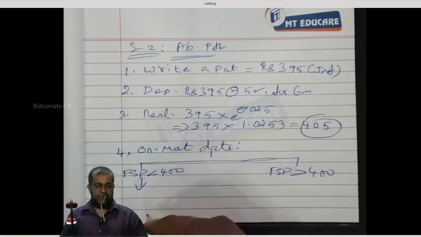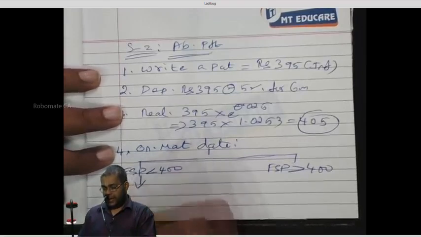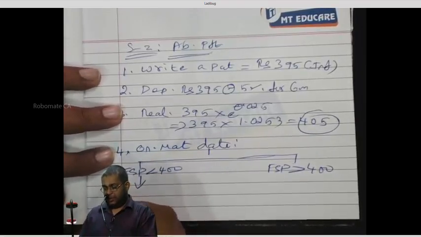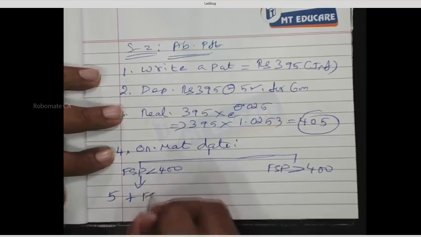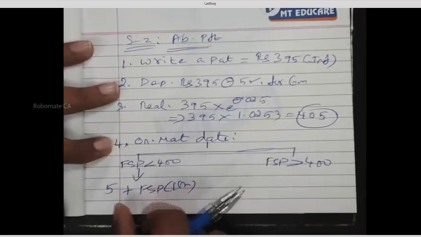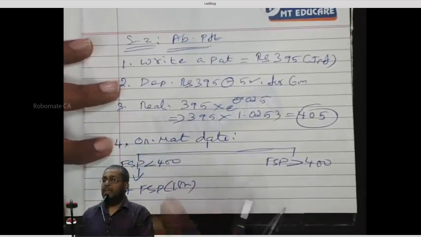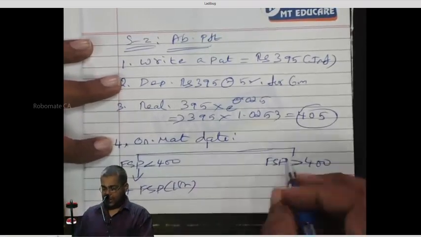Again, put a down mark and write. Our profit is, what is our profit here? 5 rupees plus the FSP of 1 share. Profit is 5 rupees plus FSP of 1 share. Company closed, what is my profit? Minimum 5 plus the FSP of 1 share.